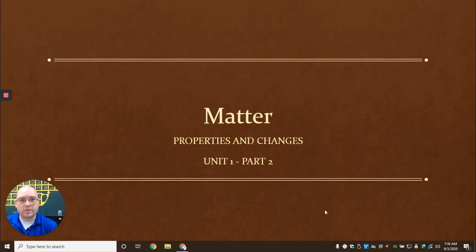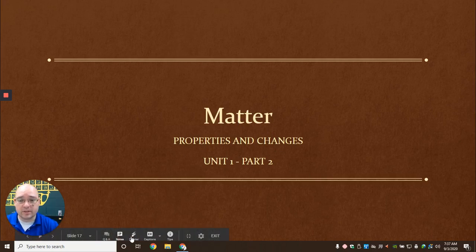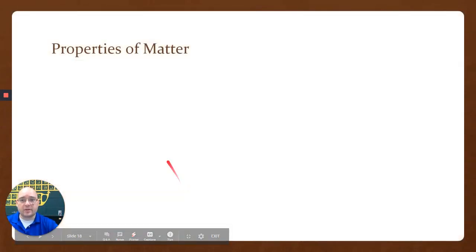All right, yesterday we talked about the classification of matter, what matter is, and how we divide it up. Today we're going to discuss properties and changes. So what are these things that we're going to talk about? In fact, this is actually what chemistry is all about. The easy definition of chemistry is the study of matter and the changes that it undergoes. So in order to understand these changes, we also have to understand these things called properties. So let's get going on that.